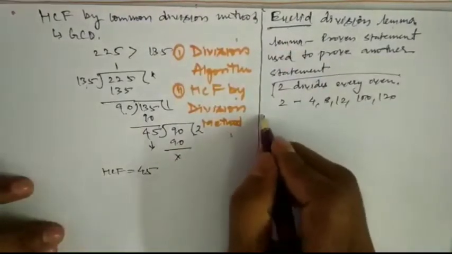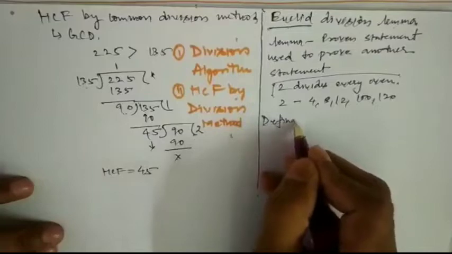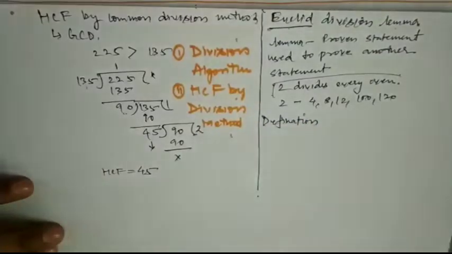I am writing the definition. What is the definition?